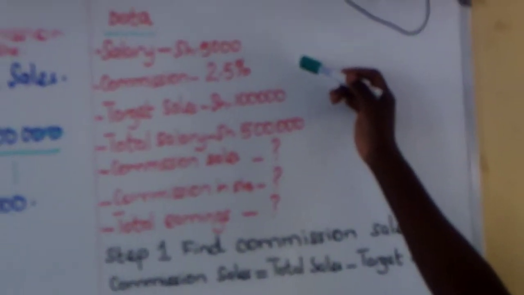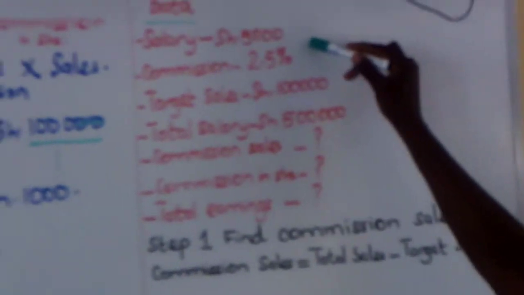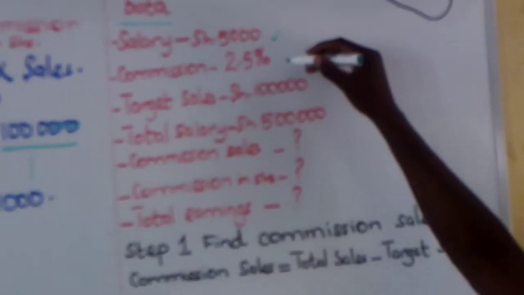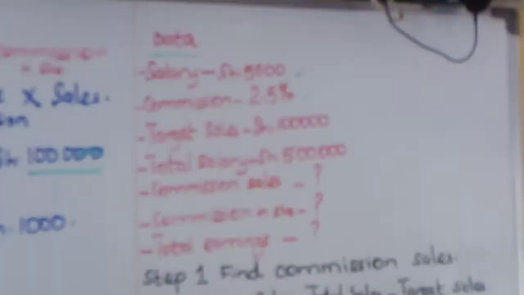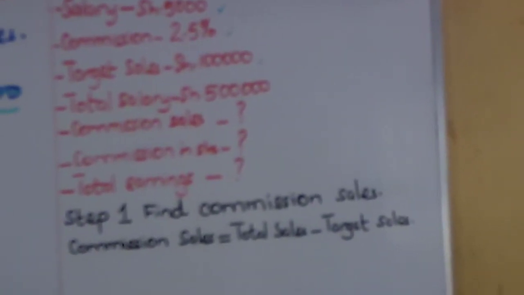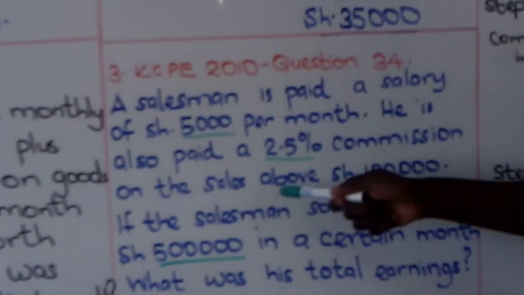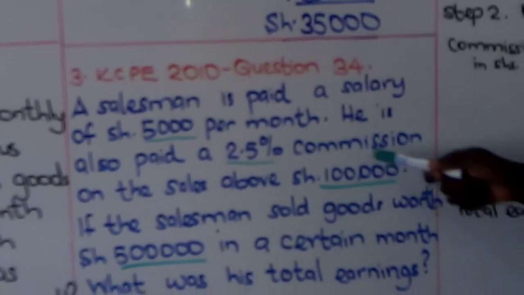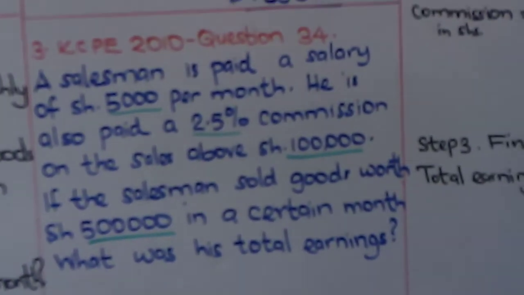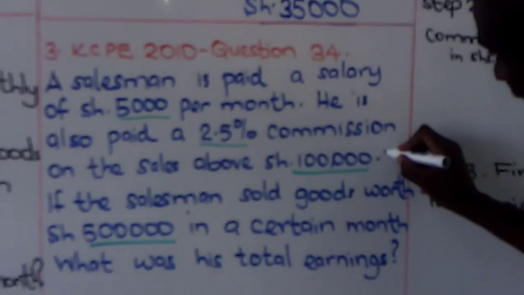So we are given salary of 5,000 shillings. We are given commission, percentage commission of 2.5%. We are given target sales. I said I would tell you this. Target sales. When you see sales above, this is the money that the dealer, the owner of the business, is targeting.